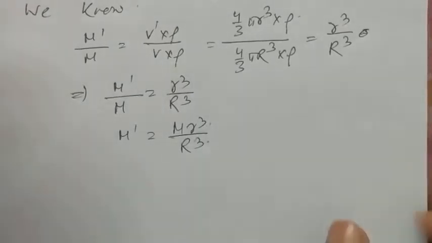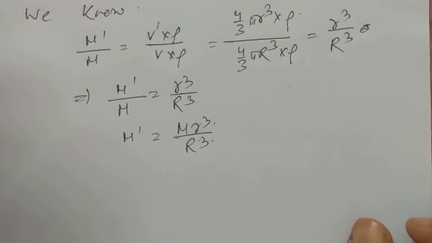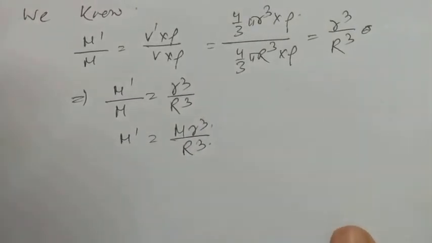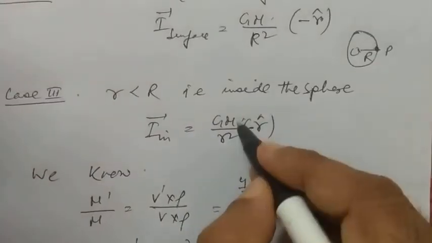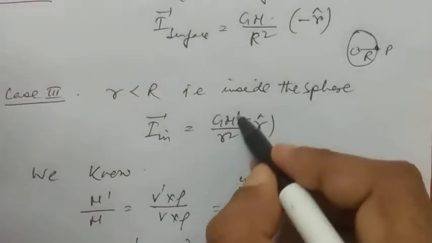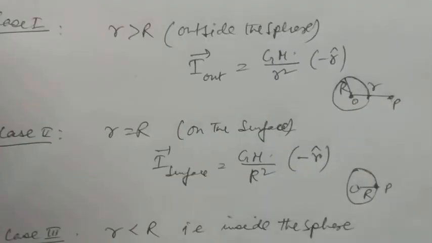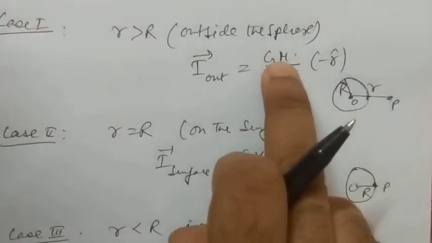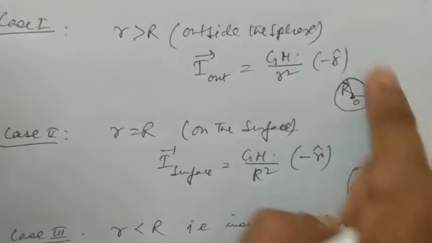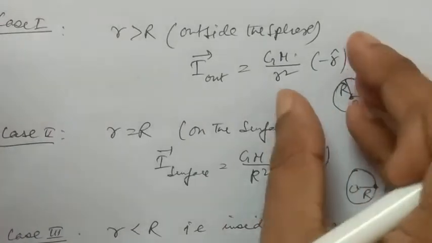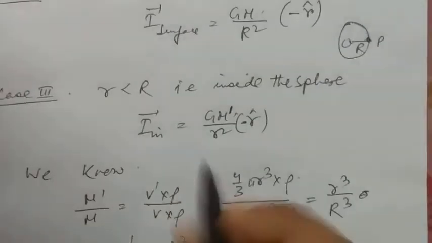Now replacing the value of this M dash here, this was M dash. Now why was this M dash, not M? The difference between these two is that this was the mass of the earth or the mass of the sphere as a whole. Why is this M dash?